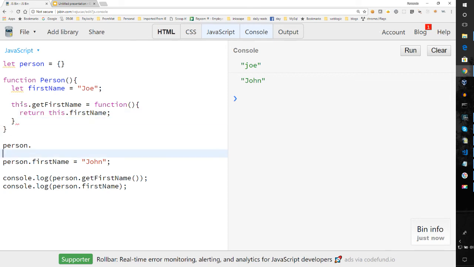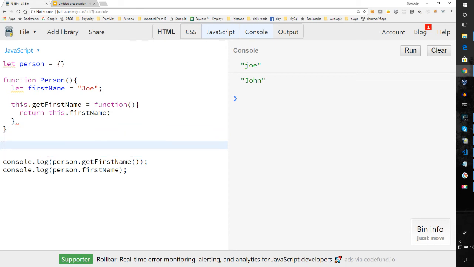But keep in mind that we must use the this word to qualify it. So in this case, let's get rid of this. And let's construct our function. So let's just say person equals new Person.